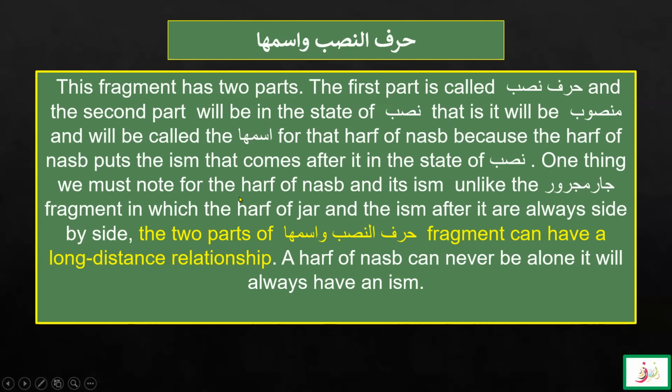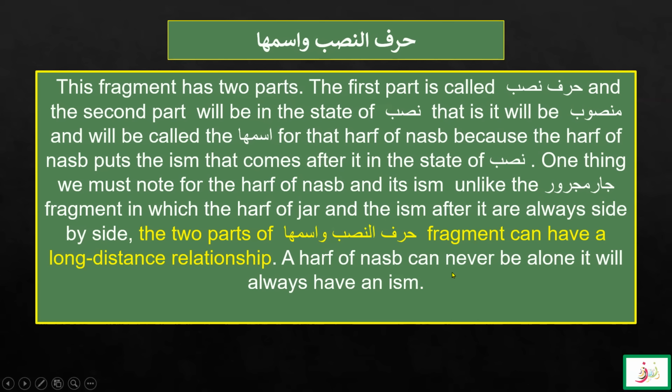Here, this is the slide from the session on harf of nasab wa ismuhu, that this fragment has two parts. We know that. And the main thing that I want you to recall is that, unlike the jar majroor fragment, in which the harf of jar and the ism after it are always side by side, the harf of nasab wa ismuhu fragment can have a long distance relationship.